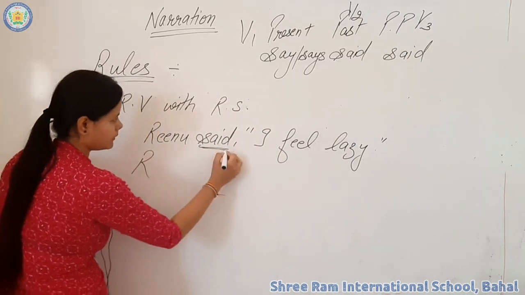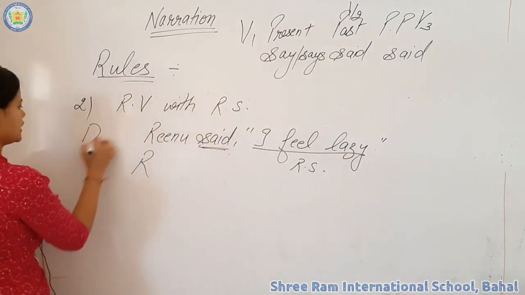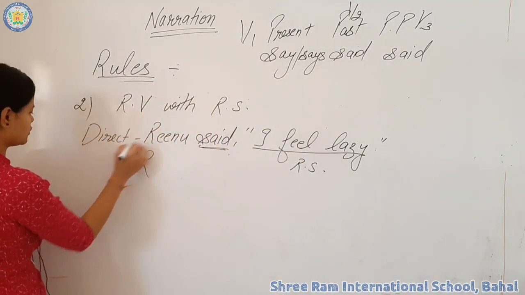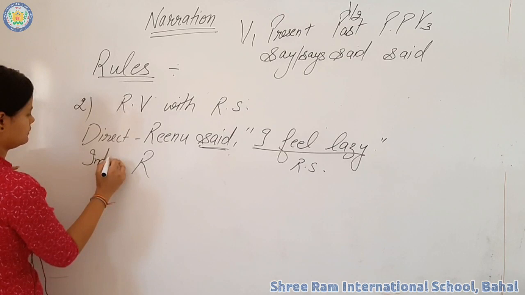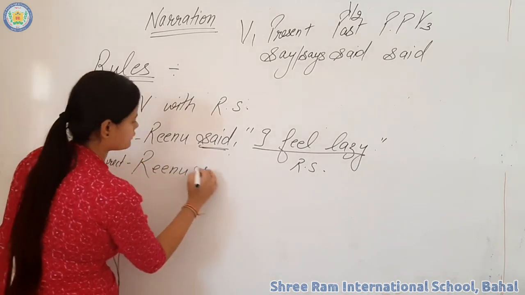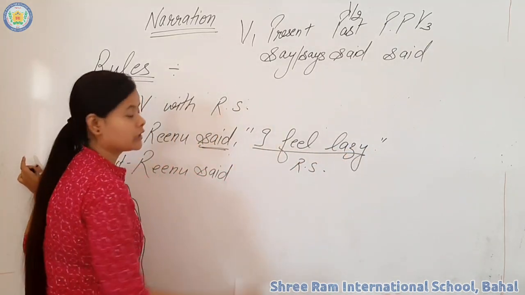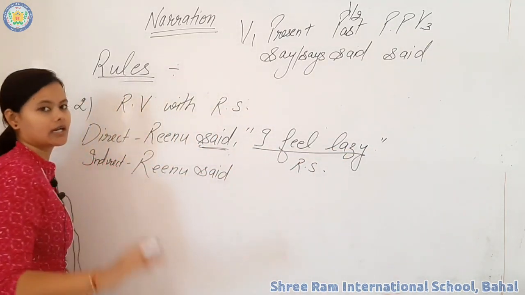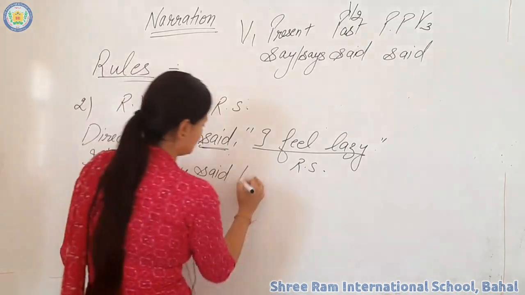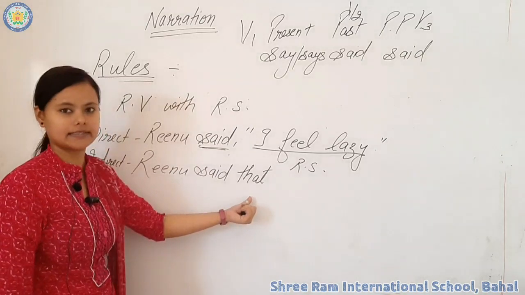This is your reporting verb and this is your reported speech. When we change this sentence from direct to indirect, what you have to do is remove the inverted commas, and for removing inverted commas you have to use a connector, and the connector is that.